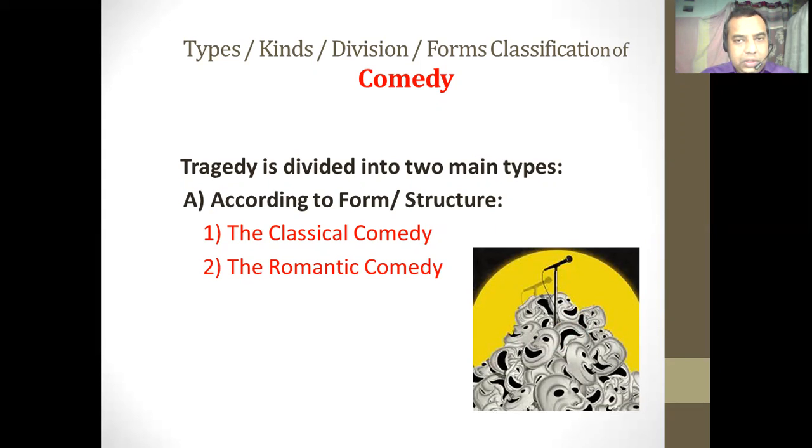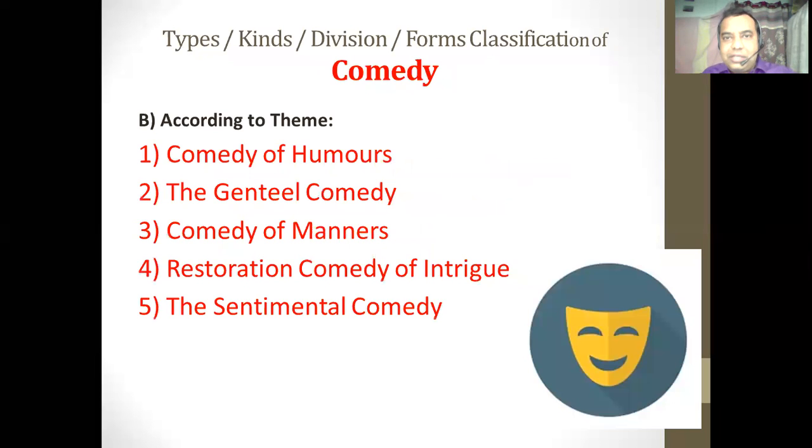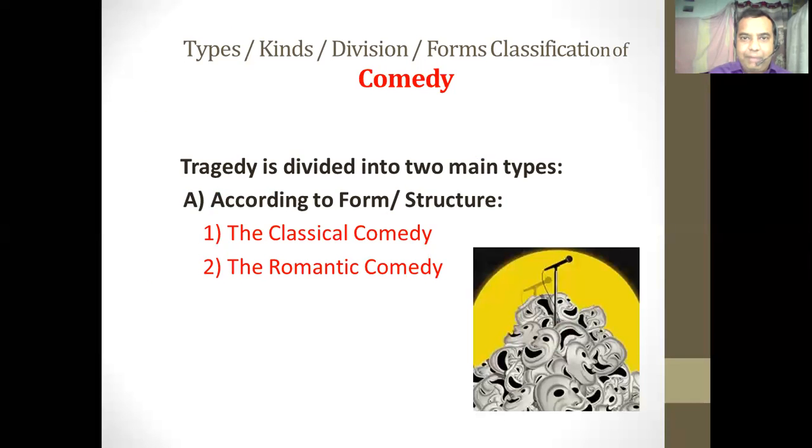As we all know, drama can be divided into various subtypes. The first type of drama can be called tragedy. The second type of drama can be called comedy. So what does comedy mean? The drama which deals with the lighter side of life is called comedy. Or rather, I can say that the drama which ends happily, which deals with the lighter or the happy side of life, that type of drama is called comedy.